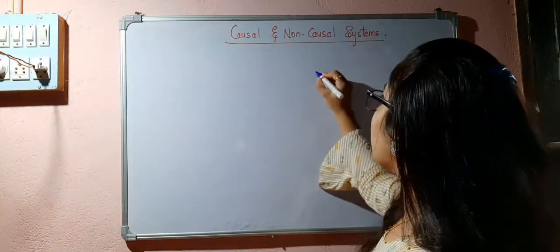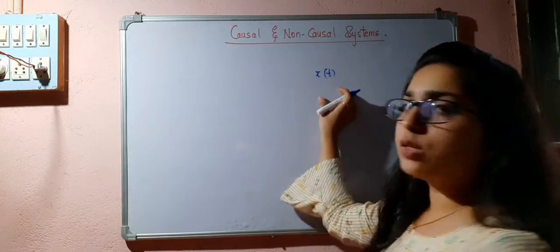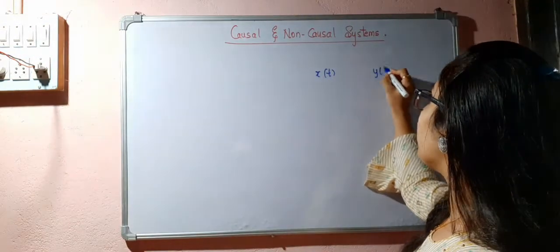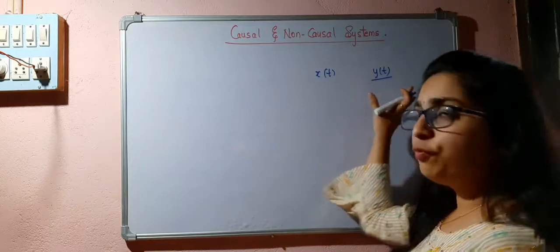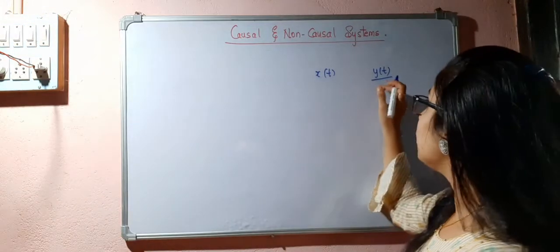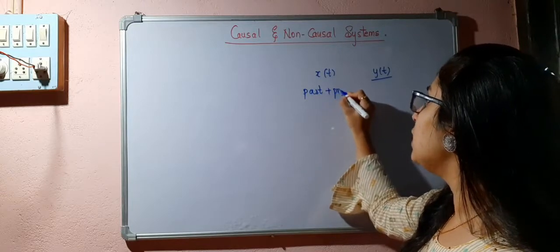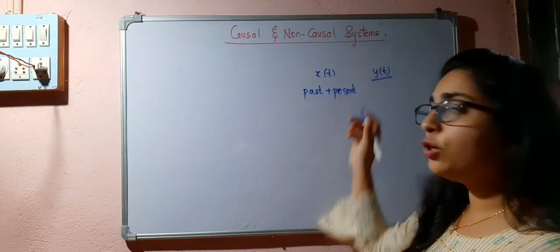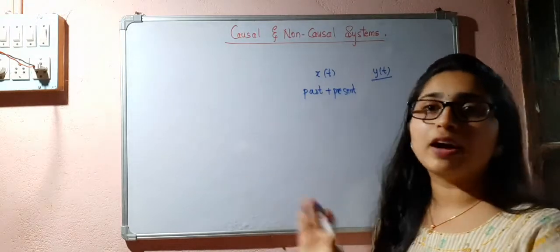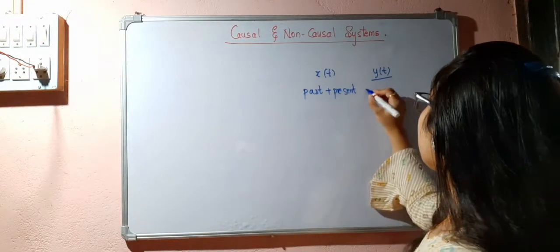Suppose I am applying a signal x(t) and I am getting output y(t). For the system to be causal, it should depend on past values or present values. It should not depend upon the future values of the input. That is causal.